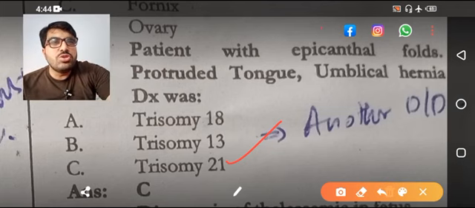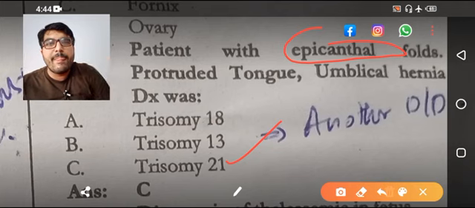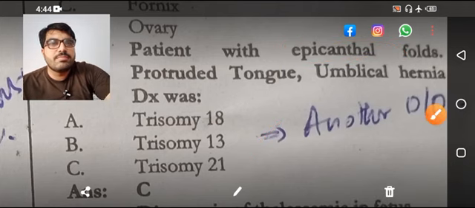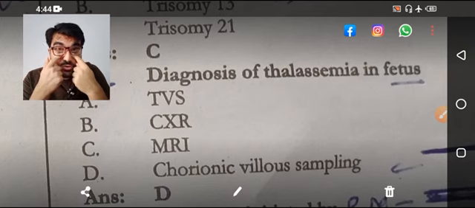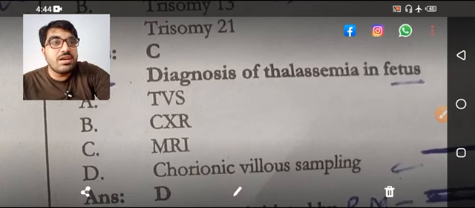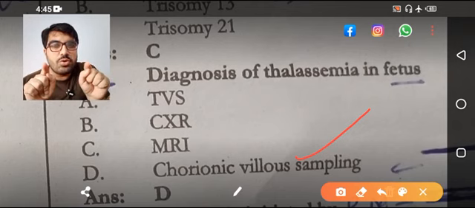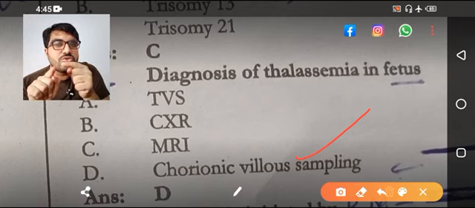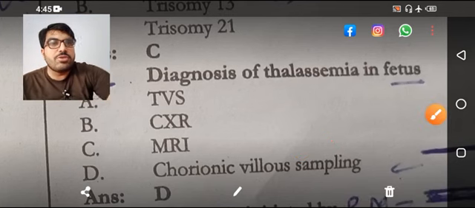If you remove the epicanthal folds and the patient is having a protruded big tongue and umbilical hernia, diagnosis is hypothyroidism. This is another differential. Epicanthal fold means there are extra folds on this side. Diagnosis of thalassemia, chorionic villus sampling. Regarding amniocentesis and chorionic villus sampling, I discussed with reference to the MCQ given in the previous videos.